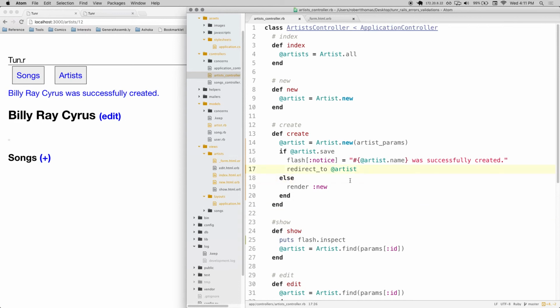So I have a question for you guys. It's a tough question. Why do I do redirect here and render here?